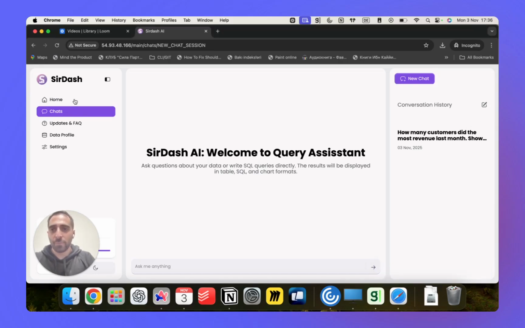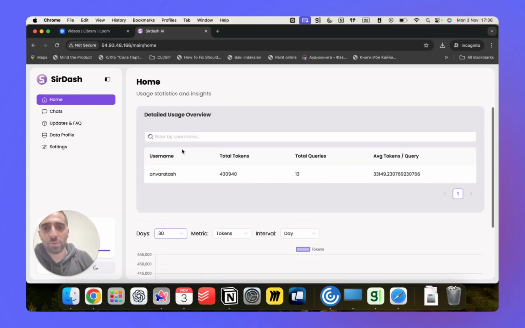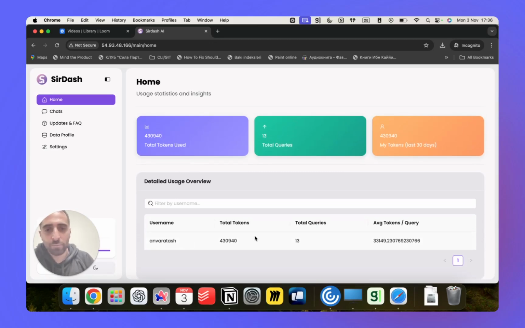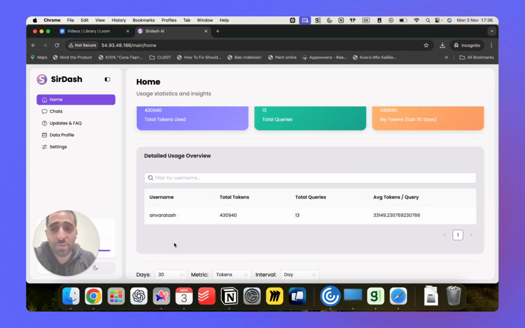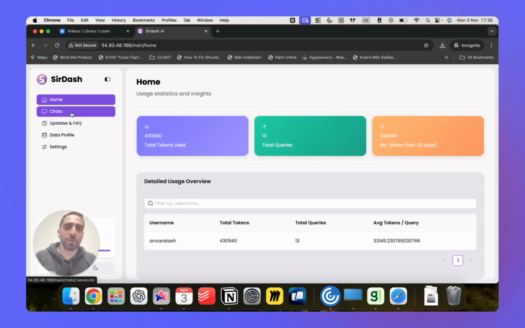So first of all, we have the Home tab. Basically, as with every AI product, it is a token-based product, and therefore we have a particular amount of tokens sold for one user. And here you can control it, from the graphic, from the name, from the total tokens amount. And the admin has the right to see how many users and which users, how many tokens they used. So that is shortly about the Home tab.